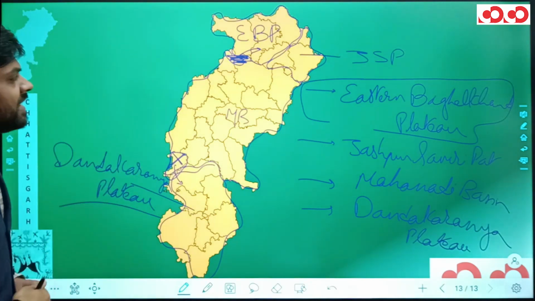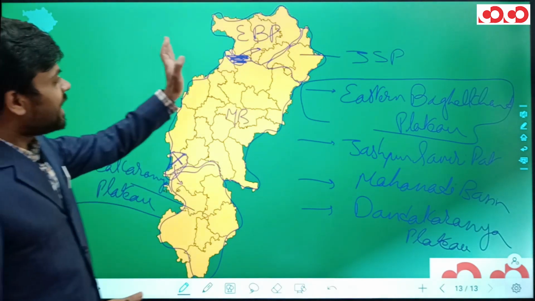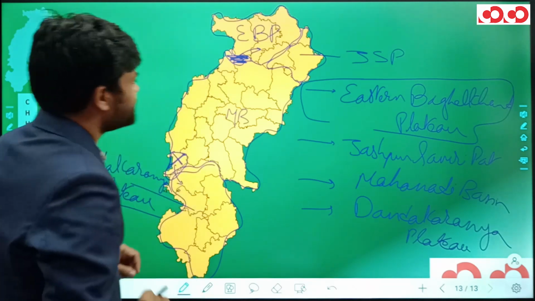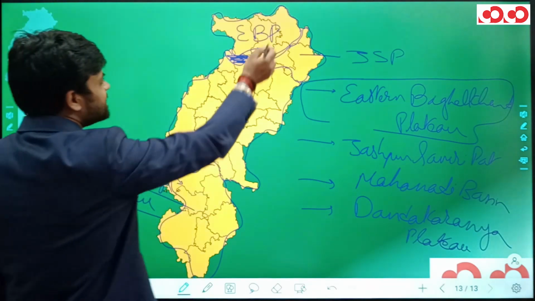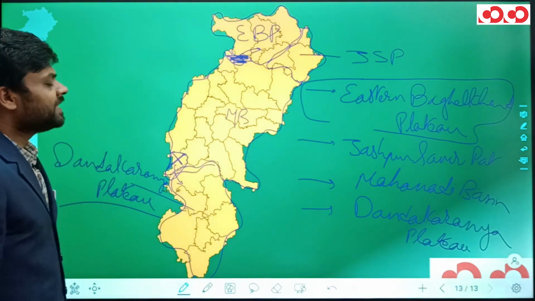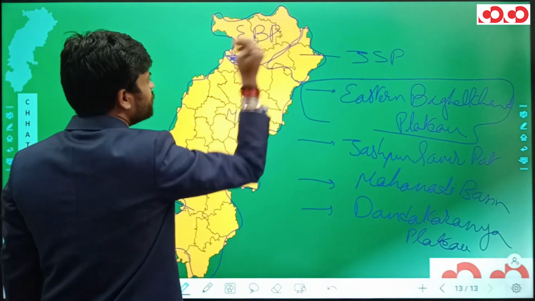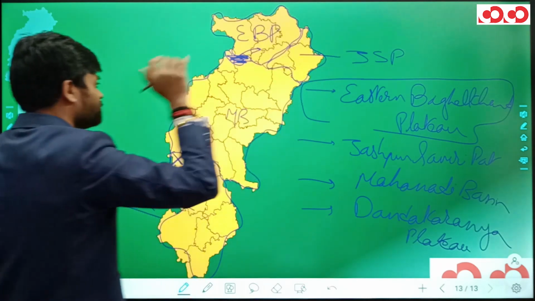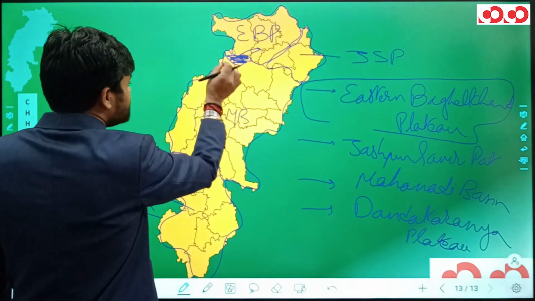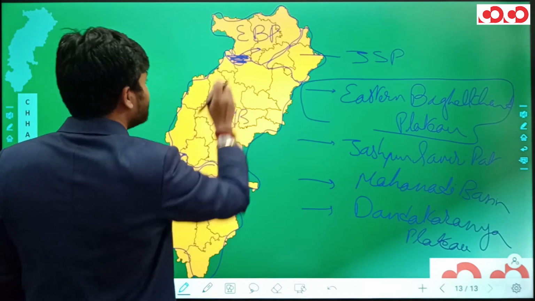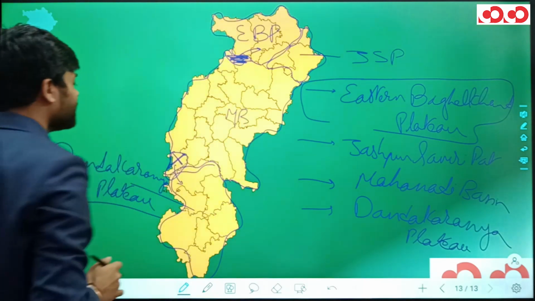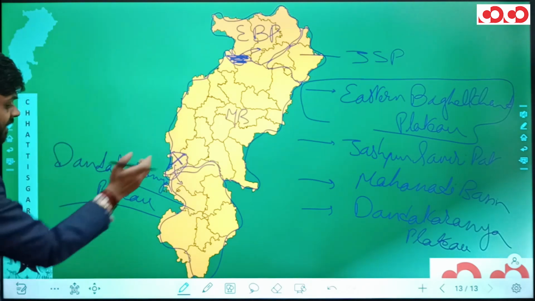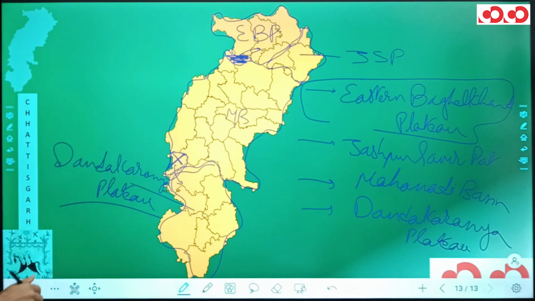So in general, we have seen Korea, Surajpur, some part of Balrampur and some part of Sarguja district make up the Eastern Baghelkhand Plateau. The remaining part of Balrampur, Sarguja and the Jashpur district makes up the Jashpur Samri Pat area. Some part of Gaurela Pendra Marwahi and Korba district is also included in the Eastern Baghelkhand Plateau, while some part of Rajnandgaon district is included in the Dandakaranya Plateau.